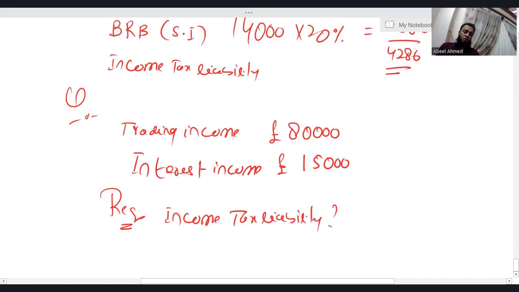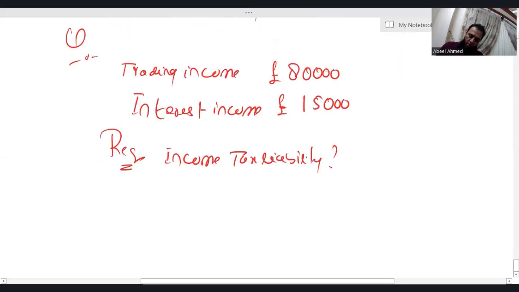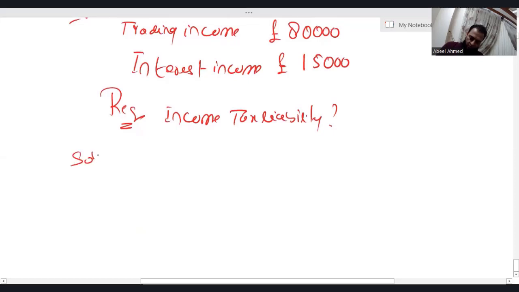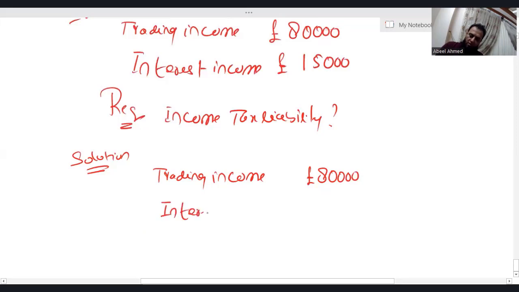Now I really request, pause the video, attempt the question and then unpause. Let's solve it. Trading income, 80,000. Interest income, which is a saving income, is 15,000.